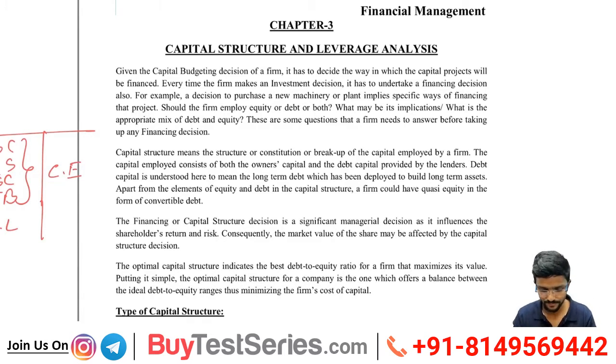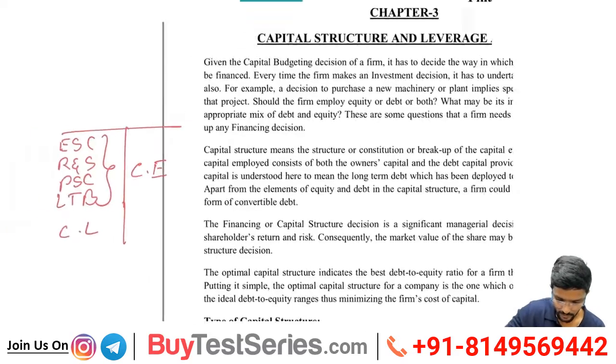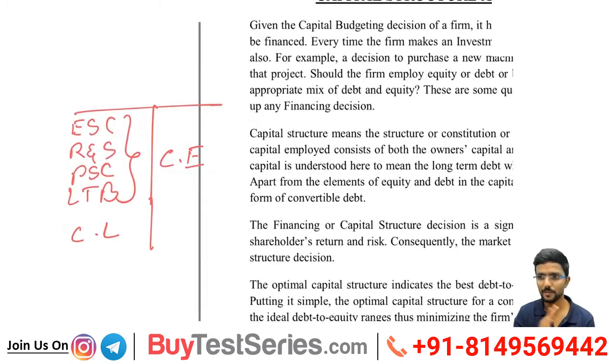Capital structure means the structure or constitution or breakup of the capital employed by a firm. The capital employed consists of both the owner's capital and the debt capital provided by the lender. You can observe here, in what I have drawn on the liability side of the balance sheet, equity share capital and reserves and surplus are the owner's capital or owner's fund, as we will call it. The other two are debt. All put together is called capital employed, whereas current liability is not called capital.